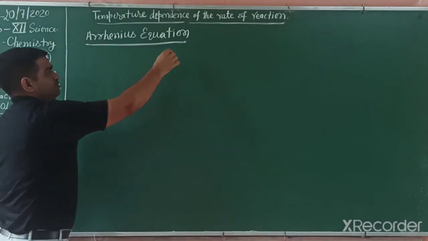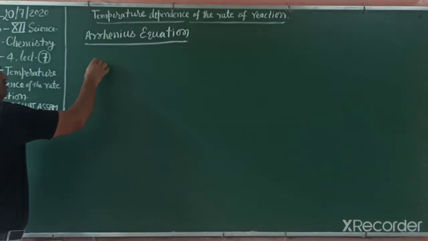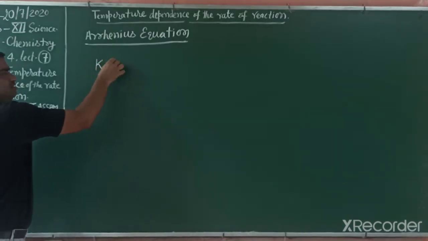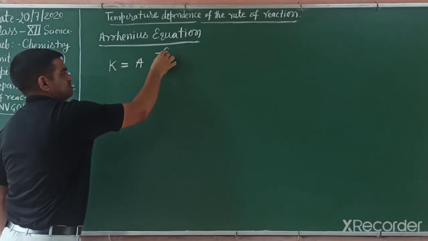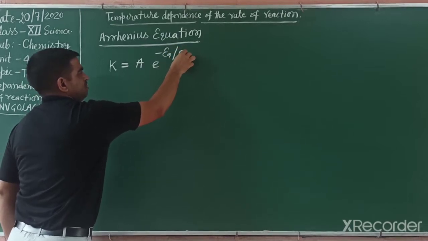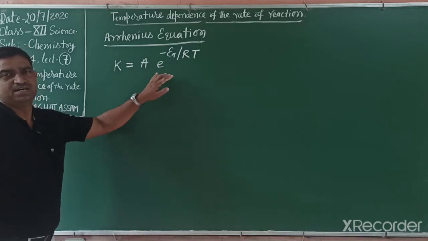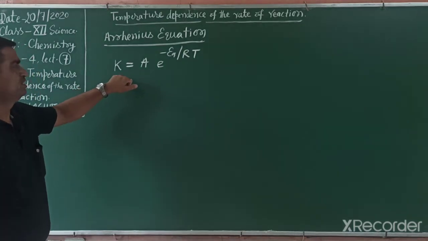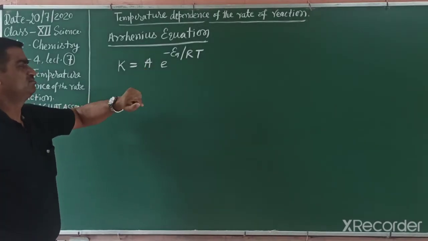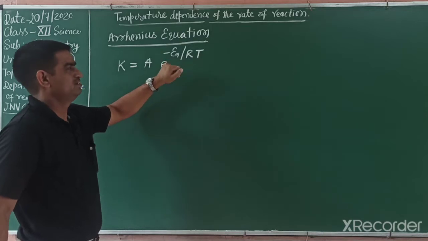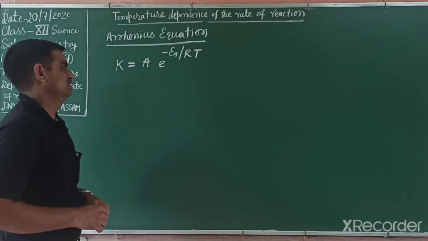Now students, we explain the Arrhenius equation in detail. Already we know that k is equal to A e power minus Ea by RT. This is the Arrhenius equation, and all parameters I have written: k is the rate constant, A is the pre-exponential factor or Arrhenius parameter, Ea is the activation energy, which we will explain, R is the gas constant, and T is the temperature in the Kelvin scale.